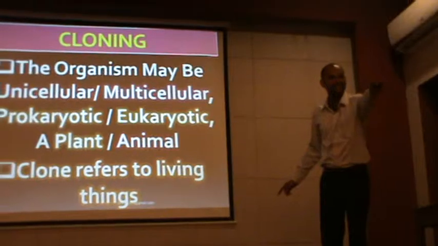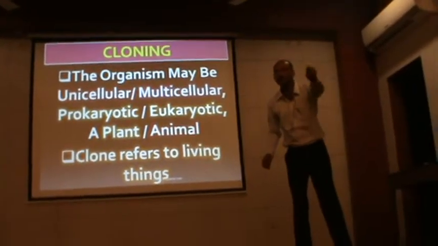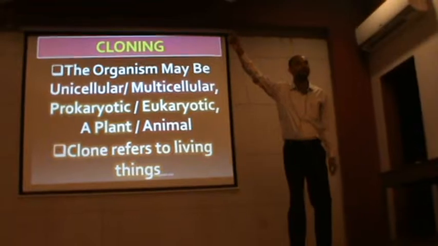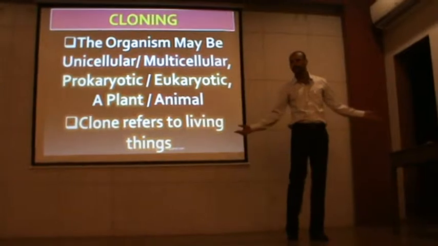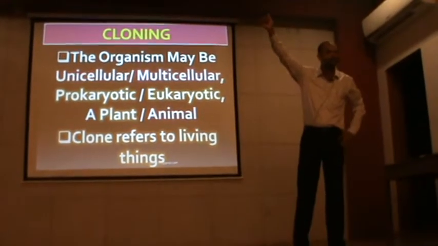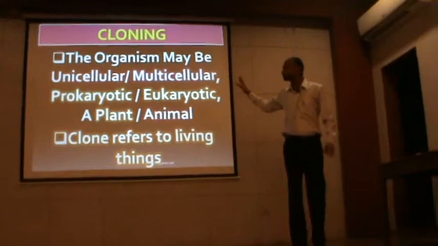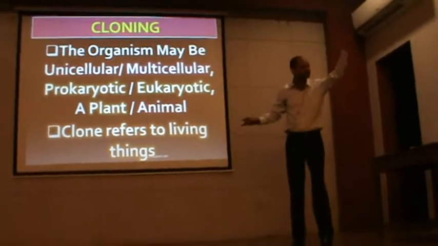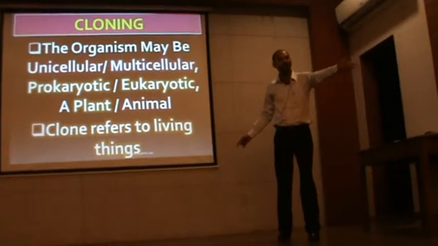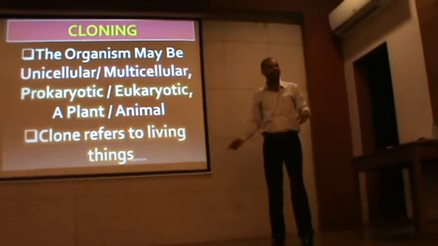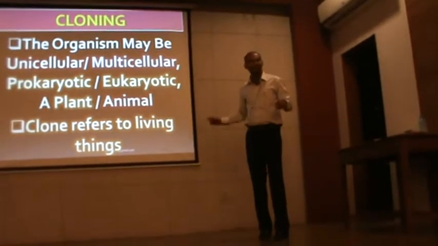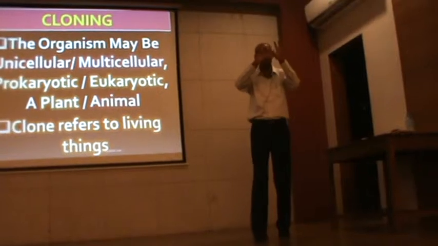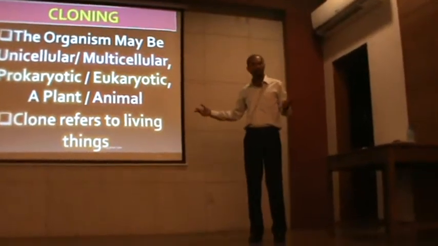But the word clone always applies to a living organism or living thing. If you have identical chairs, you cannot say they are clones of each other, because the word clone is always applied to living things. Unicellular organisms are made up of a single cell, multicellular organisms of many cells. Prokaryotic cells do not contain a nucleus, but nuclear material is present. Eukaryotic cells contain a true nucleus, that is, a nuclear membrane is present. Plant, animal, you understand all the things.